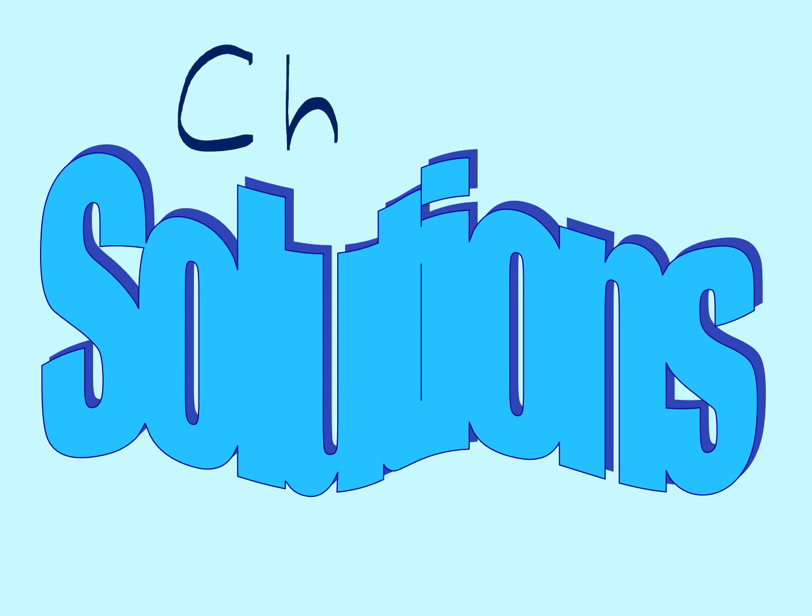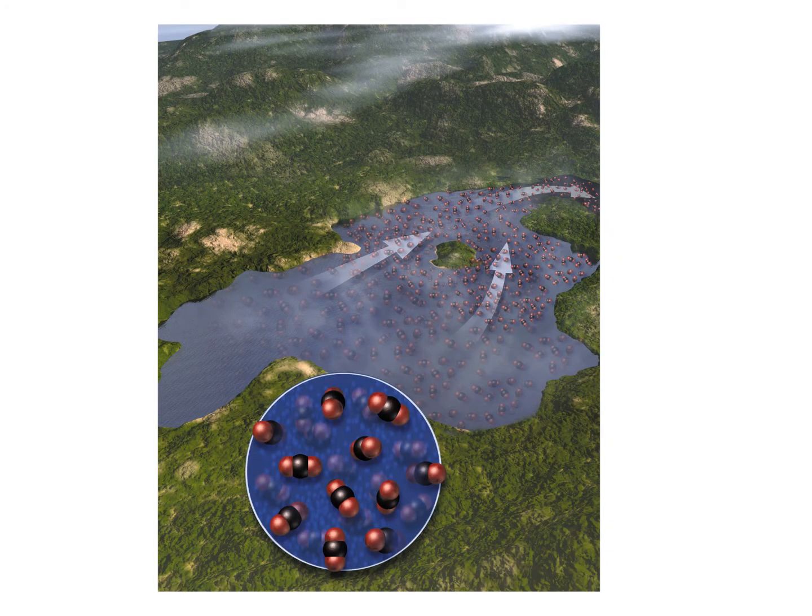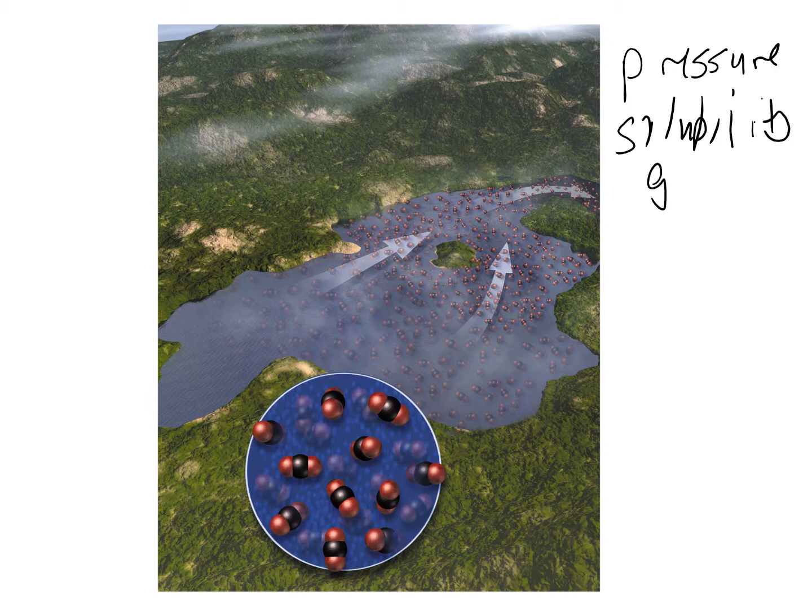Chapter 6 is about solutions. In our solubility chapter, we will be learning about the effect of pressure on the solubility of a gas in a liquid. I'm going to tell you about a tragedy that occurred in Cameroon, West Africa that explains this phenomenon.